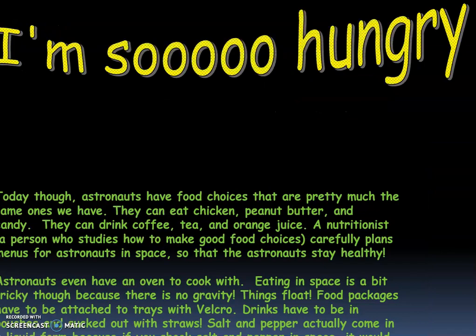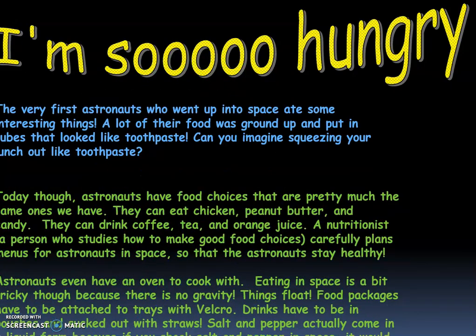So, the very first astronauts who went up into space ate some very interesting things. A lot of their food was ground up and put into tubes that look like toothpaste. So imagine you coming to school and squeezing your sandwiches out or your lunch out like toothpaste. It sounds very strange, but that's what they needed to do to get it up there.